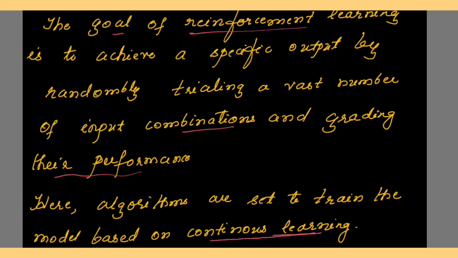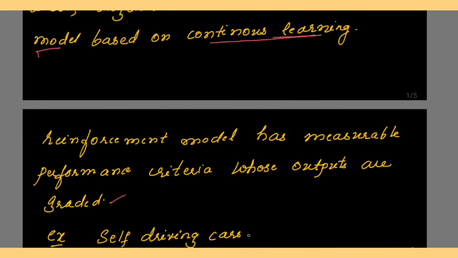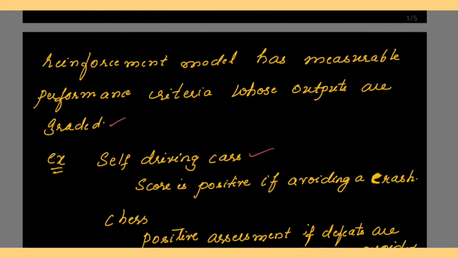Now this is what you have to remember. Actually here you are training the model based on continuous learning. For example, you can take self-driving cars. The score becomes positive if the car is avoiding a crash. You can take another example, chess, positive assessment if defeats are avoided.